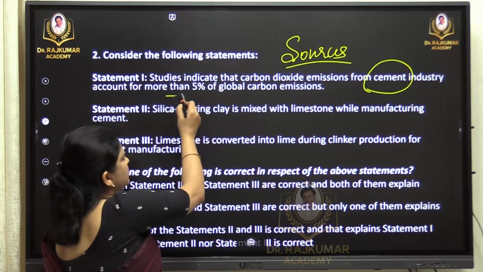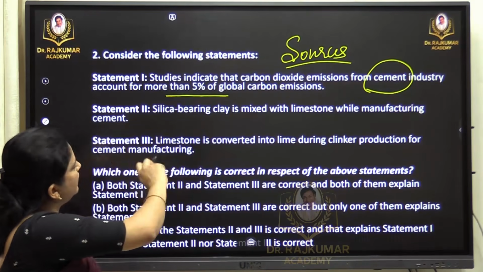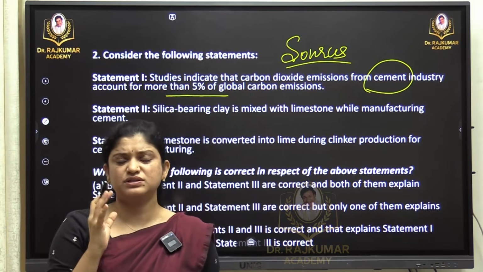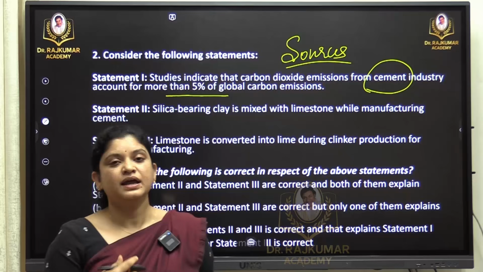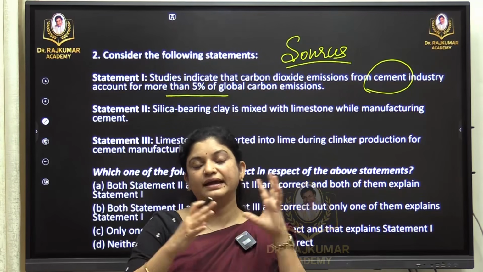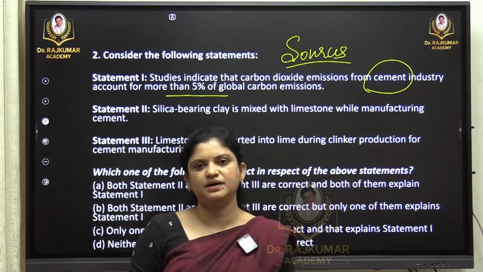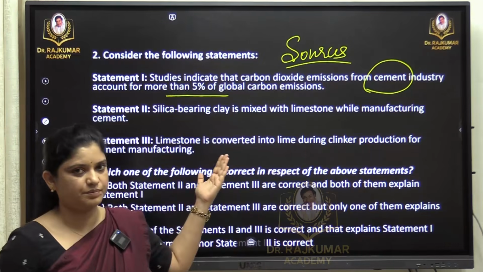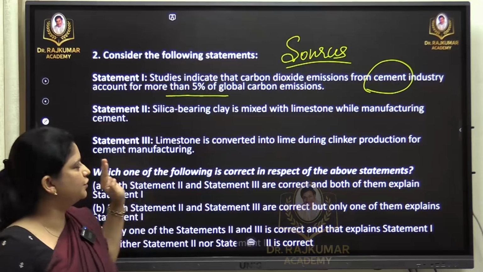They are asking whether it accounts for more than 5% of the global emissions. Definitely yes, because the cement industry is a highly carbon-intensive industry. The entire manufacturing process of cement will lead to the emission of carbon. So we will consider the first statement correct. Let's look into the other two.